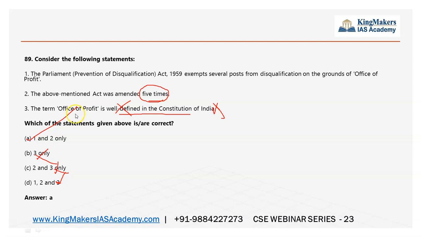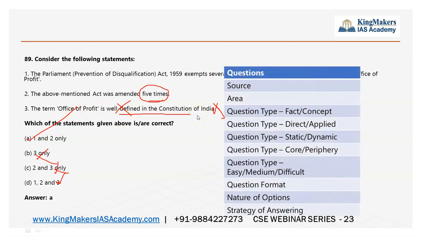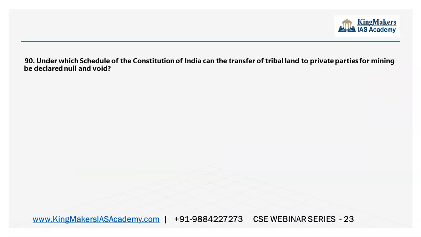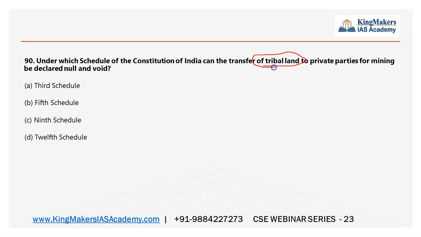Because the term office of profit was not defined, this I know. Under which schedule of the Constitution of India can the transfer of tribal land to private parties for mining be declared null and void? Though this question is factual, the transfer of tribal land, tribal mostly will be related to the 5th Schedule. It is not the 3rd Schedule.